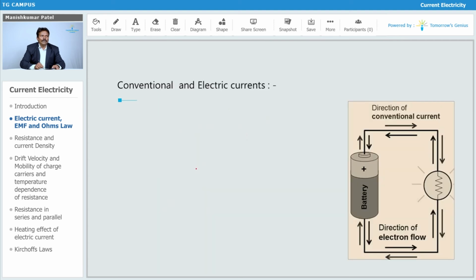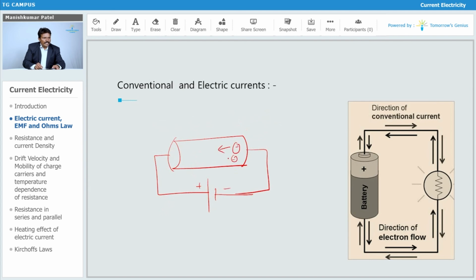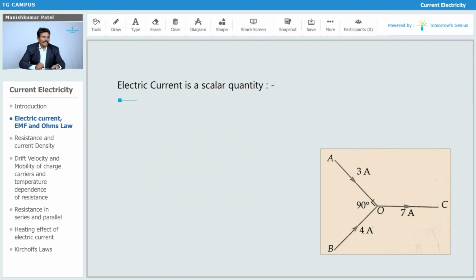Now the conventional direction. The direction is also very important. I know that the electrons are flowing, as I have shown, towards the positive terminal. But the conventional direction you have to take in exactly the opposite direction, that is from positive to negative. That is how you can show the conventional direction for the current, which is always from positive to negative over here, and which is exactly opposite to the flow of electrons for this electric current.